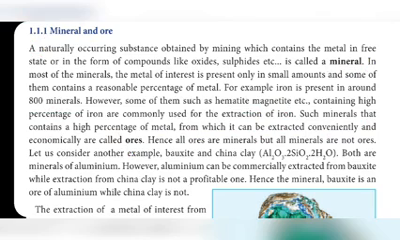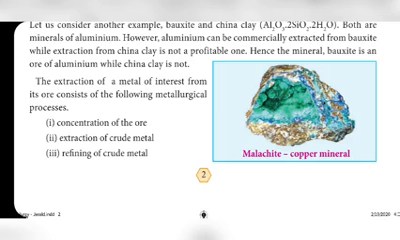contain a high percentage of iron, like hematite and magnetite. These are commonly used in the extraction of iron. Such minerals that contain a high percentage of metal, from which it can be extracted conveniently and economically, are called ores. So minerals that contain a high percentage of metal from which it can be extracted conveniently and economically are called ores.